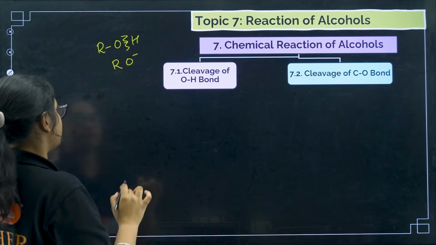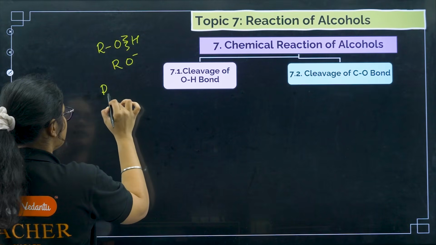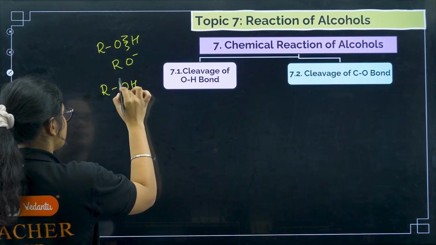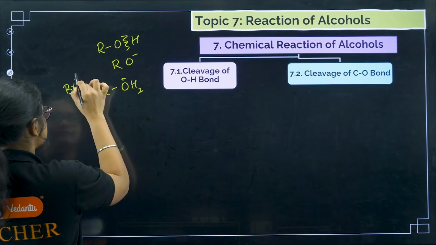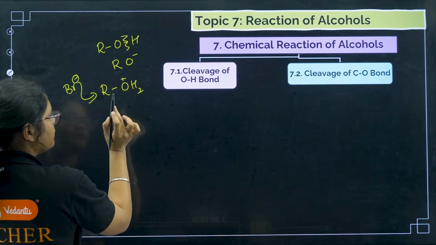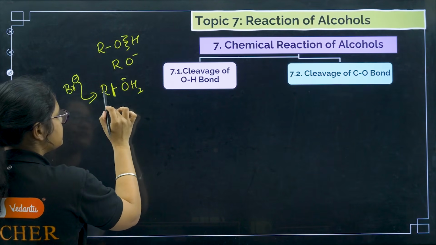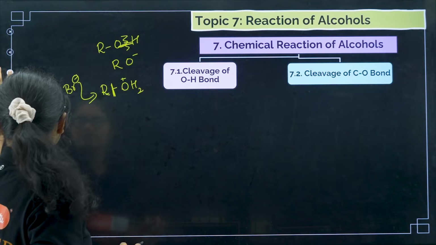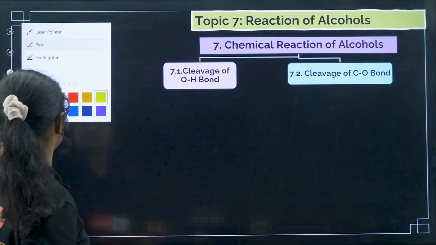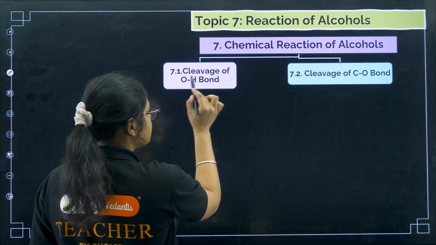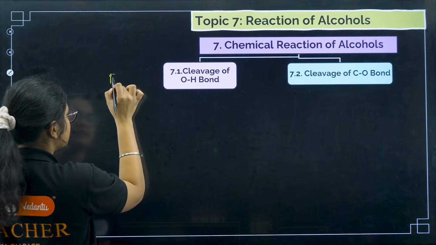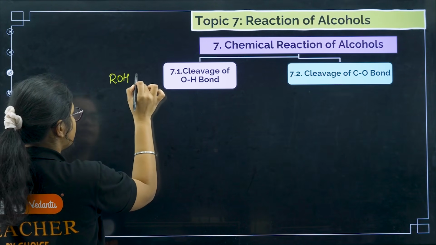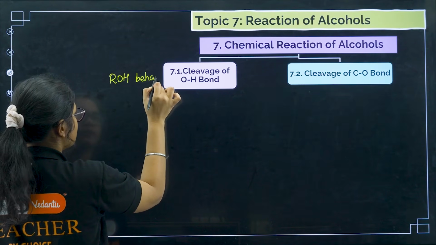And if it is an electrophile, you remember, ROH2 plus will form, then some Br minus or any nucleophile can attack. So there is cleavage of the CO bond here and cleavage of the OH bond there. Based on that we have two types of reaction. So let me clarify here. When there is cleavage of the OH bond, what is the reaction? ROH behaves as what?